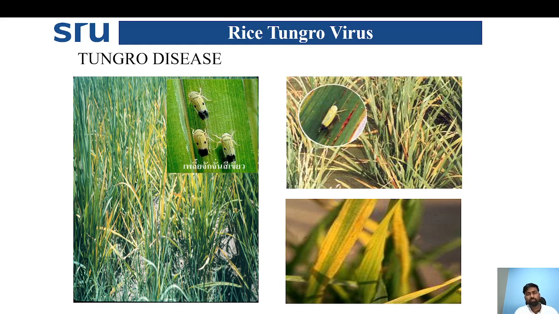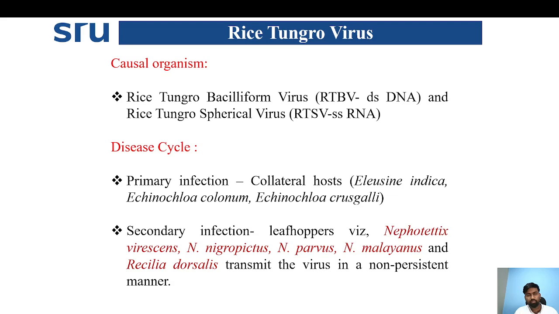Then coming to another important viral disease in rice, rice tungro virus. This rice tungro disease is caused by a viral pathogen. The causal organisms are rice tungro bacilliform virus, RTBV, which contains double-stranded DNA as a genome, and rice tungro spherical virus, which contains single-stranded RNA as a genome.